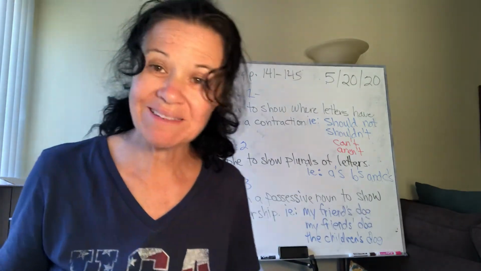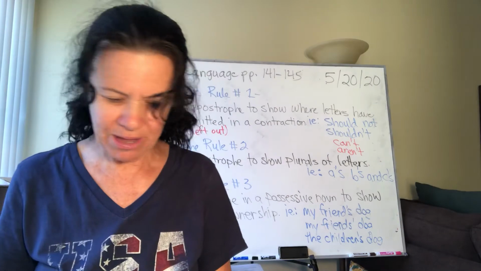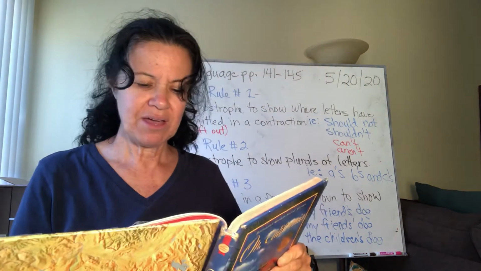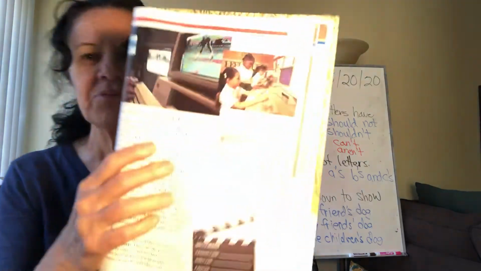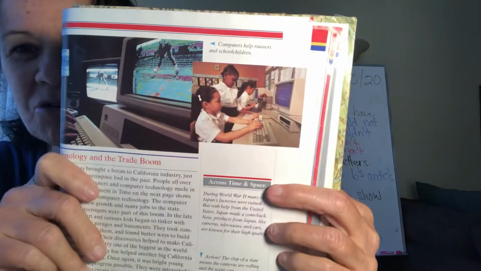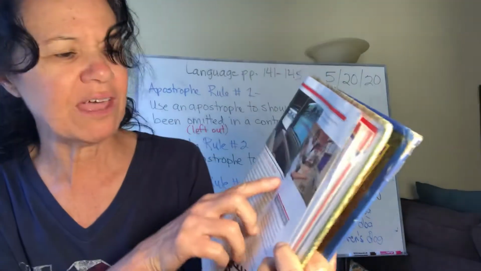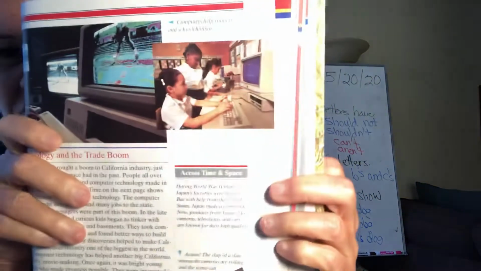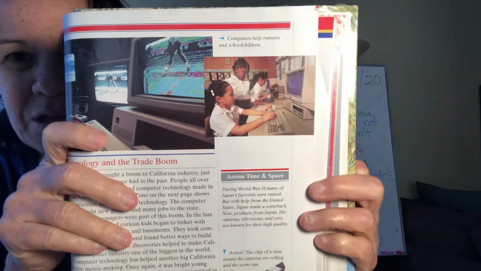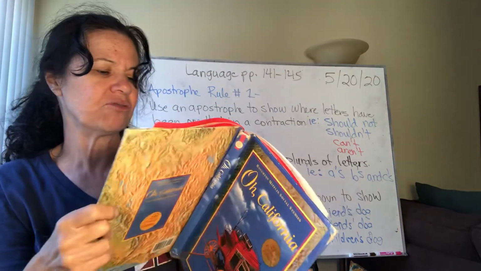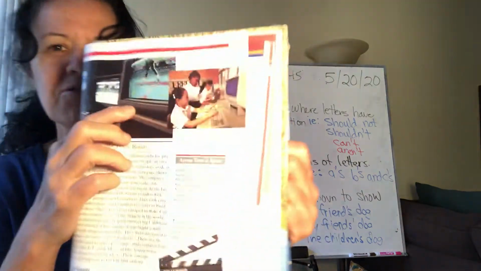So now we're at exports and imports on the bottom of page 285. So here we see some pictures of, these are even older computers. These are what you call a desktop computer. It's different than a laptop. You can't really take it with you. And these kids in their school are working at a desktop computer. And so it says computers help runners and children. So here these runners are learning technique.